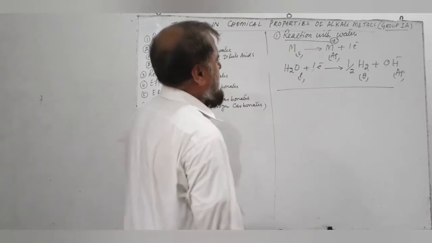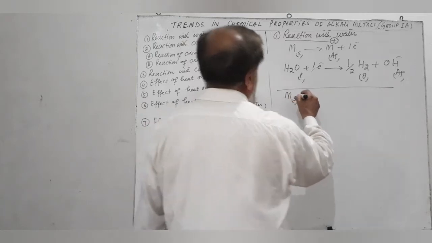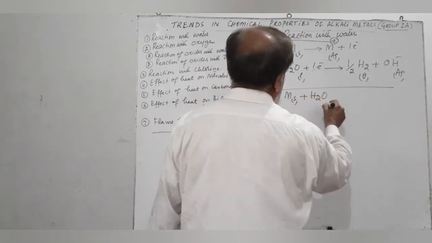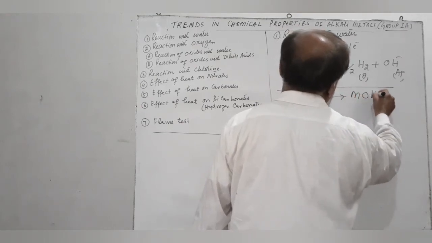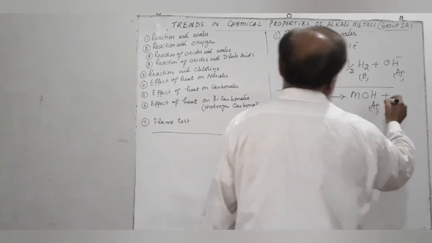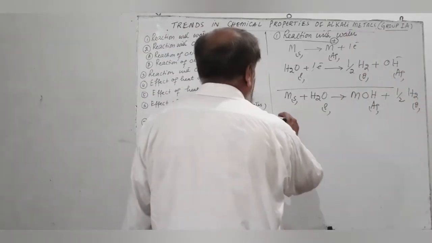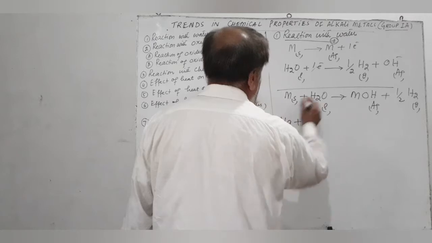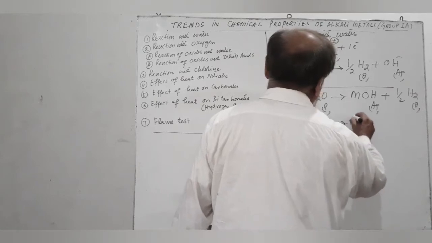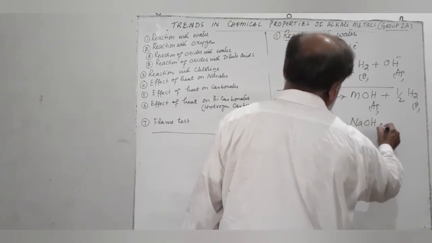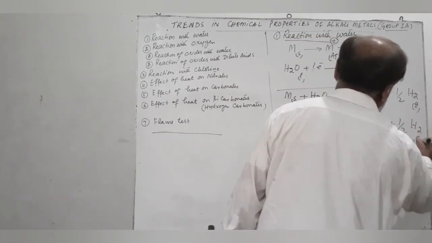The overall reaction will be, we add the two reactions to get the overall reaction: M solid metal plus H2O liquid to produce MOH aqueous plus half H2 gas. For example, sodium, Na plus H2O, we get NaOH aqueous solution. Sodium reacts with water to produce sodium hydroxide and liberate hydrogen gas.